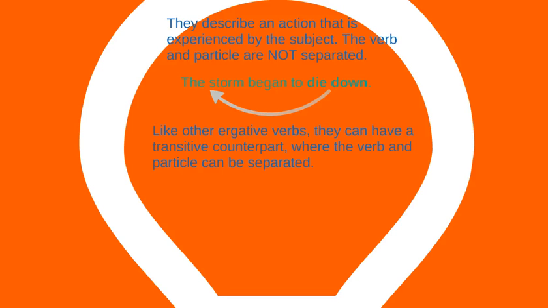They can have a transitive counterpart, where the verb and the particle can be separated. This is where, of course, it gets messy. The ship blew up. Okay, that's an example of an ergative phrasal verb, but it does have a transitive counterpart, and we can say that the terrorists blew the ship up. Just like we can have passive formations of ergative verbs with a transitive counterpart, we can have separable verbs here if the ergative verb has a transitive counterpart. So keep that in mind.